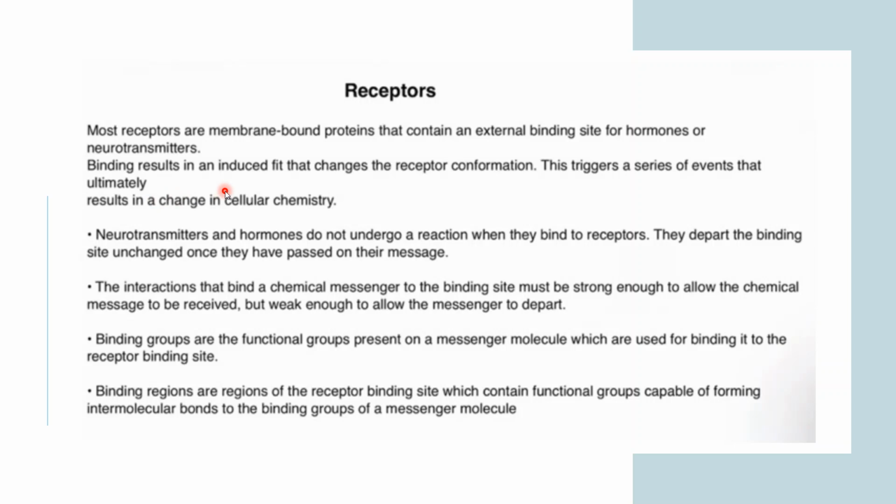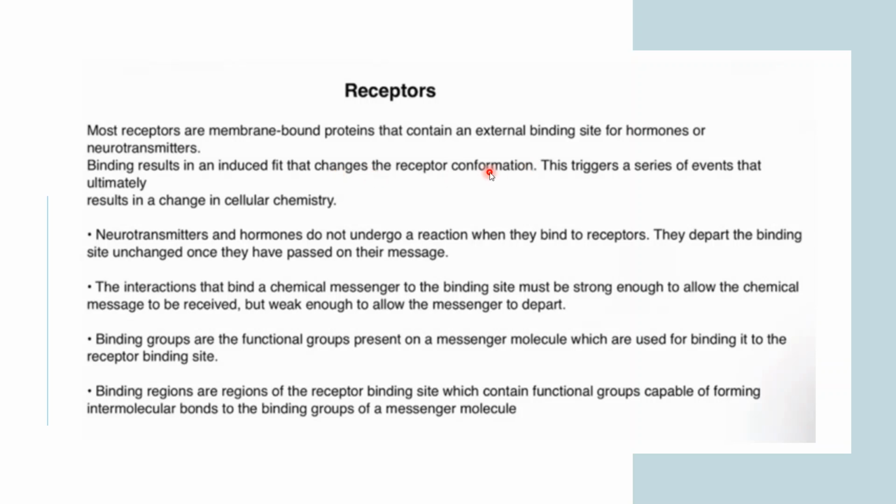The first model was the lock and key model, but as they saw that there is a conformational change which happens when the enzyme attaches to the substrate, the induced fit model comes into play. So here also, when the hormone or transmitter binds with the receptor, an induced fit change happens in the receptor conformation.